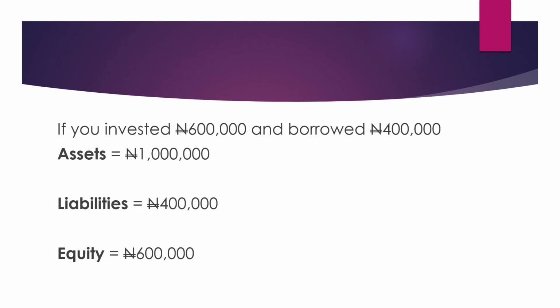You could also combine both options. You could invest from your personal money and also borrow from the bank. Now, let's take for instance, if you invested 600,000 naira from your personal account and borrowed 400,000 naira, making it up to the 1,000,000 naira. Now, what do you own? Your assets. You remember we have shelves and we have inventory and also cash amounting to ₦1,000,000. That is your asset. Now, what is your liability? What you owe the bank remains 400,000 naira. And what is your equity? The money you invested in the business remains 600,000 naira.